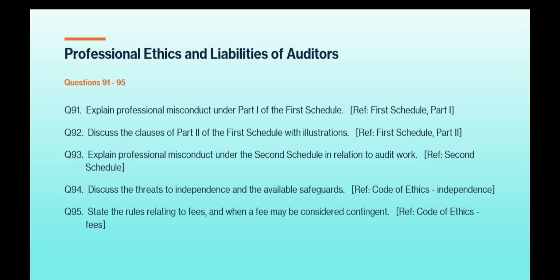Question number 93. Explain professional misconduct under second schedule in relation to audit work. Reference to second schedule. Discuss the threats to independence and available safeguards. Code of ethics, independence. State the rules relating to fees and when fee may be considered contingent. Code of ethics, fees. Very one line questions. You'll just think what to write, so reference has to be made to code of ethics, fees.